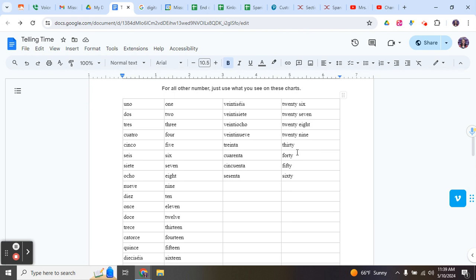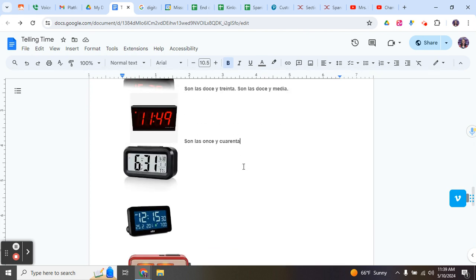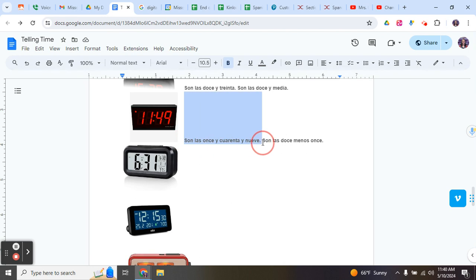And "y nueve," which is 9. Now, if you wanted to get fancy, you could say "son las doce menos once." It's 12 o'clock minus 11. That is one other way you could say it, but if that second way is confusing, stick with the straightforward way because you'll never go wrong.